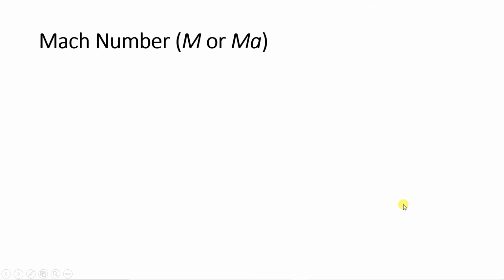Now the next definition is Mach number. We denote it by capital M. In many textbooks you will find that it is denoted by MA, but we will denote Mach number by capital M. This Mach number is very important in compressible fluid flow. In each and every concept, in each and every numerical, you will be using Mach number. So what do you mean by Mach number?